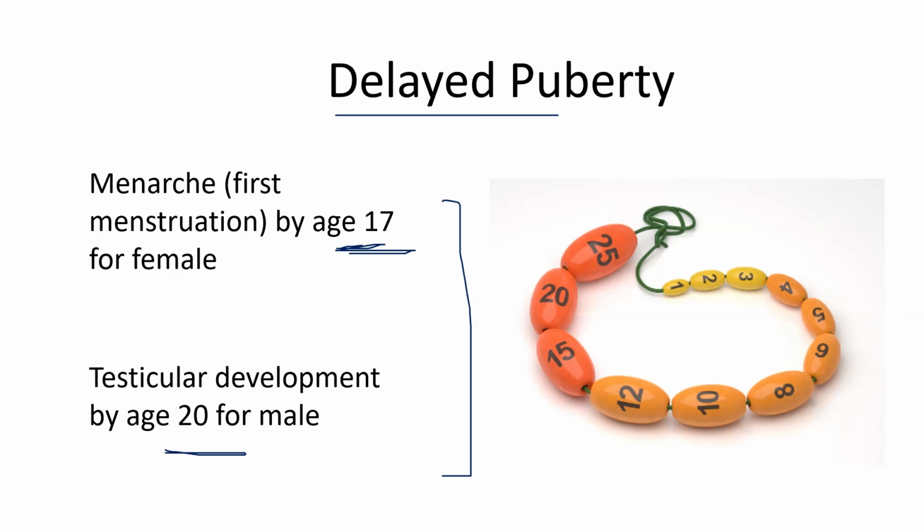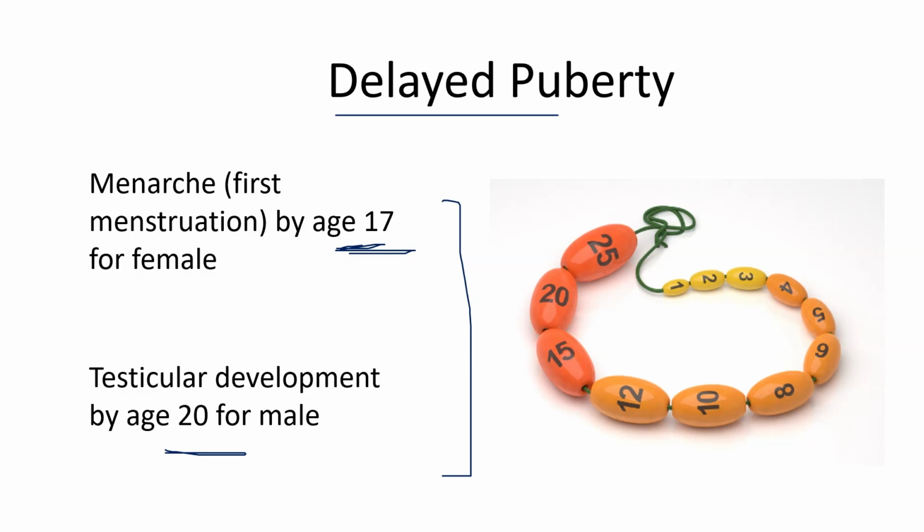In some cases, we observe the age range for the onset of puberty, that is menarche, first menstruation, by the age of 17 for females, and testicular development by the age of 20. If puberty does not occur in this age range, then we can say that it is delayed puberty, or no puberty, or absence of puberty.